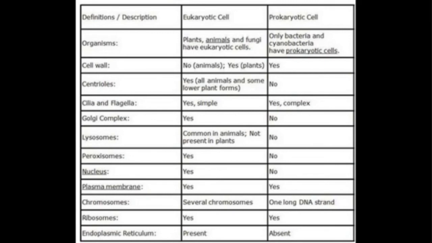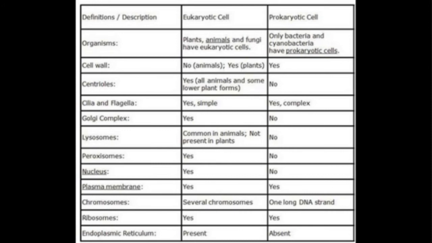Now we discuss the difference between eukaryotic and prokaryotic cells. Plants, animals, and fungi have eukaryotic cells, and only bacteria and cyanobacteria have prokaryotic cells. Cell wall is absent in animals and present in plants, and a cell wall is present in prokaryotic cells. Clear? Centriole: in eukaryotic cells, centrioles are present, and in prokaryotic cells, centrioles are absent.